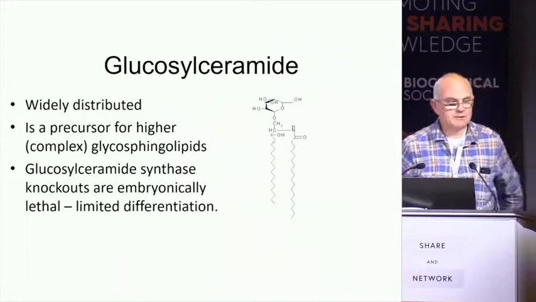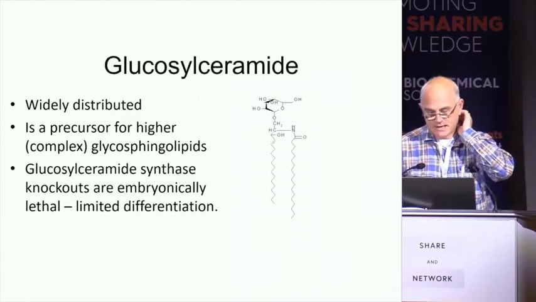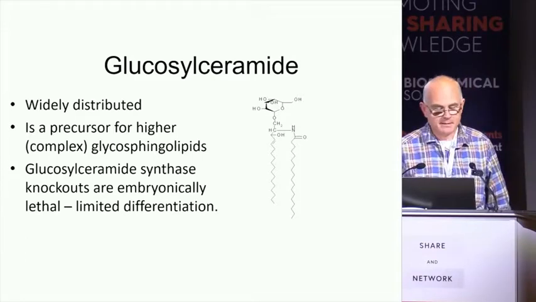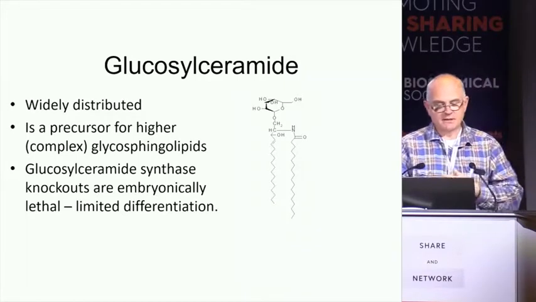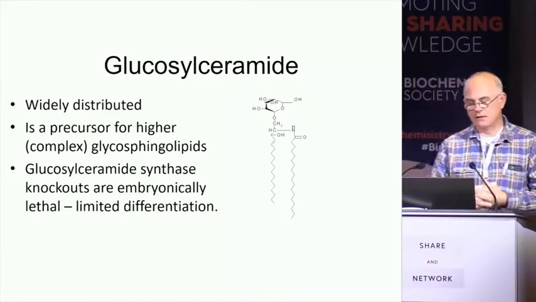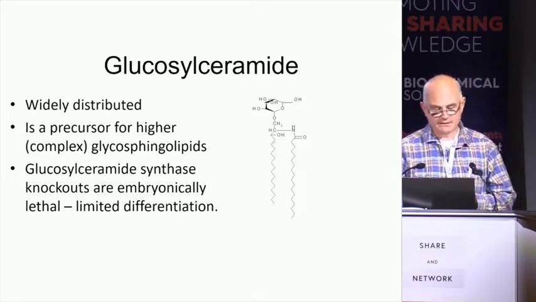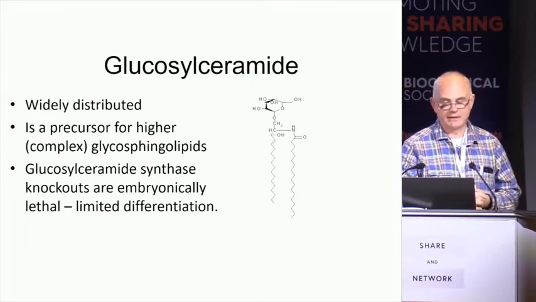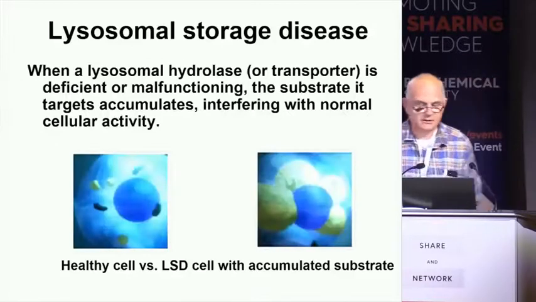So my major point is that glucosylceramide is particularly widely distributed throughout eukaryotic systems, and not just widely distributed throughout the cytoplasm as well as the cell surface. One of the things that is particularly important is that, as opposed to knocking out higher glycolipids, knocking out glucosylceramide leads to embryonic lethality in mice. And even in yeast, you get clear phenotypes, associated with growing under alkaline conditions. We think that glucosylceramide is particularly important.